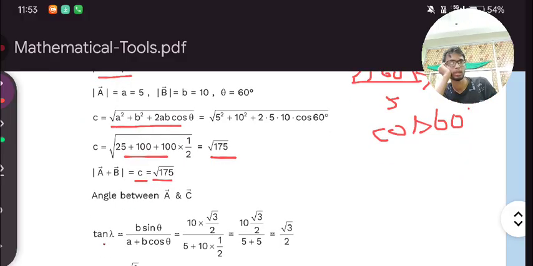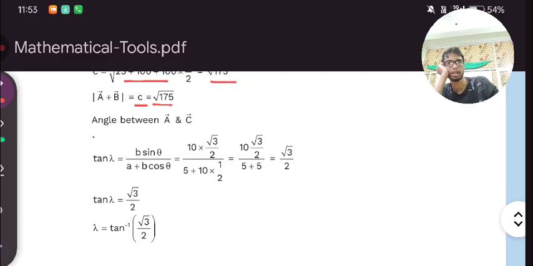175 under root. Next, here you can see the angle between vector A and vector C. It is tan lambda is equal to B sin theta upon A plus B cos theta. Just put whatever the value of B is, and theta is 60. Sin 60 is root 3 upon 2. As you know, whatever the value of A is, just put this and the value of this. Then simplify this. After simplifying this, you will get this much. Then at the end you will get root 3 upon 2. Here you can see lambda is equal to this much.